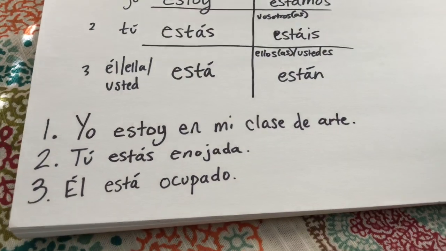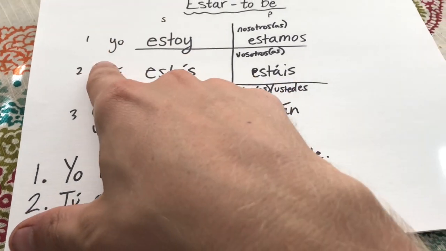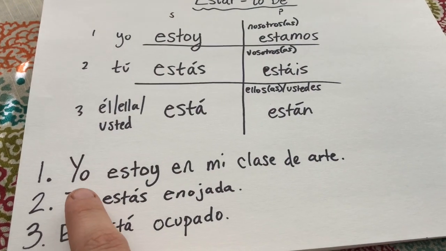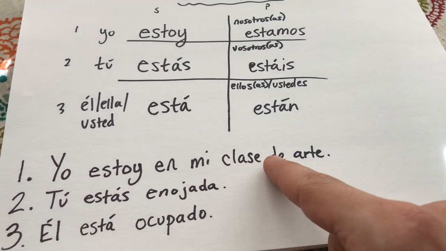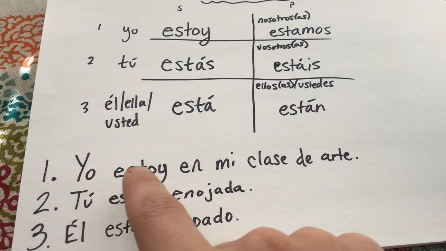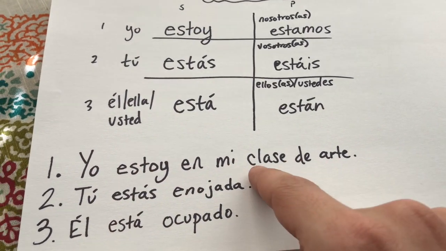So anyway, let's go ahead and get started. With the first person singular, we have just an example. Yo estoy en mi clase de arte. Okay, I am in my art class.